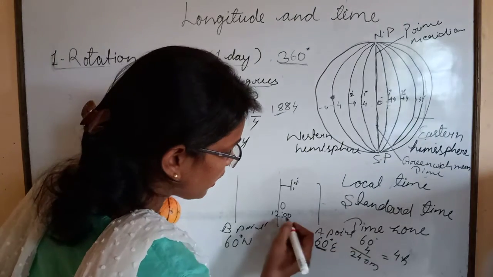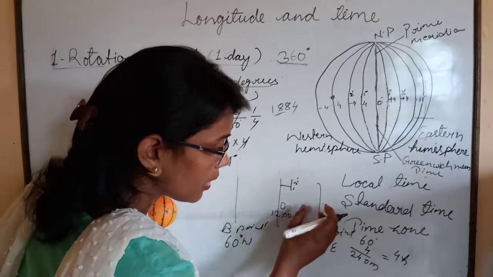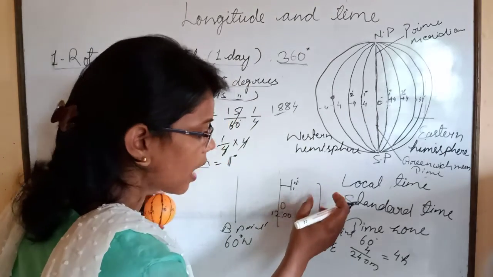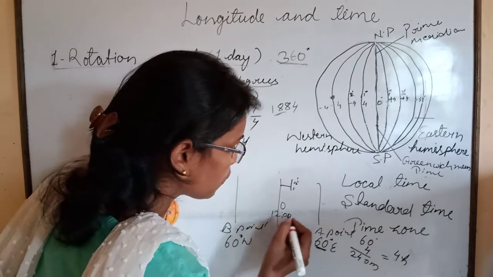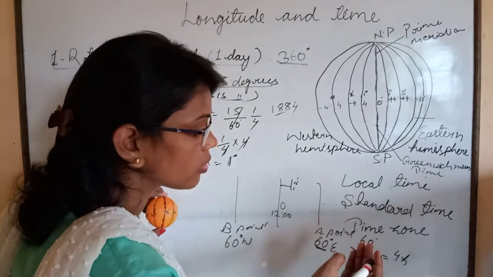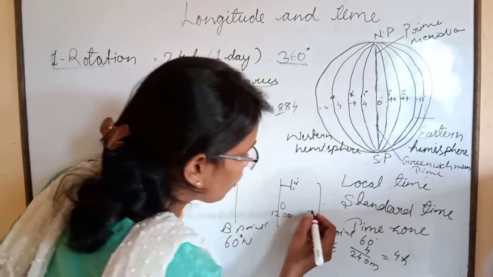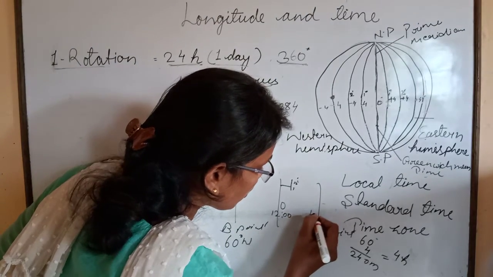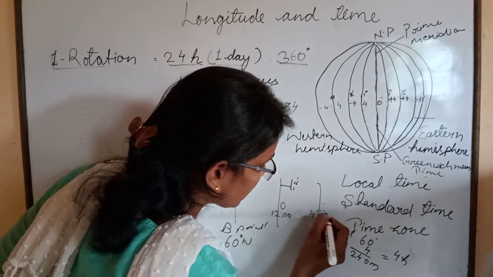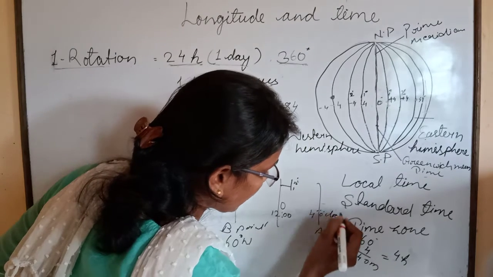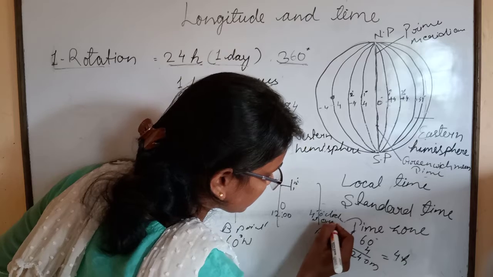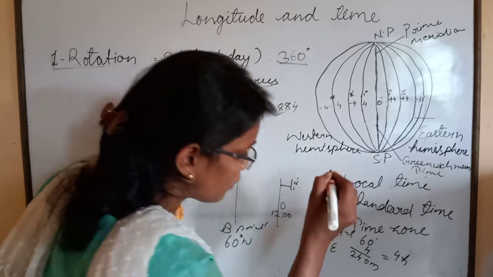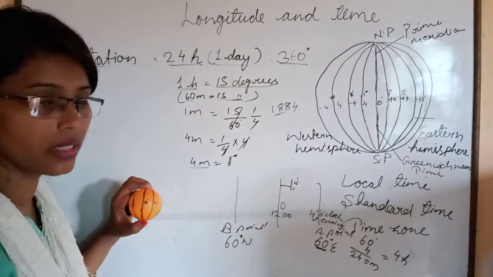Now for the eastern hemisphere, we will plus 4 hours in 12, then what will it become? 4 o'clock in the evening.